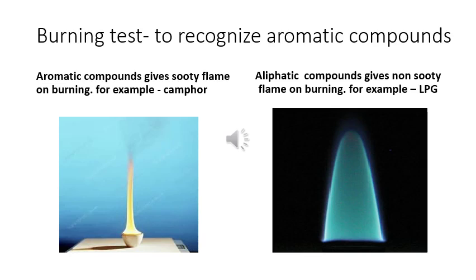When these compounds are burnt in presence of air or oxygen, they will form a flame which is generally yellow in color, and if you hold your hand at the top of the flame, you will find tiny carbon particles accumulated on the surface of your hand. So sooty means a carbon containing flame, or a flame which is generating carbon. In this way, aliphatic compounds and aromatic compounds differ in their burning behavior.